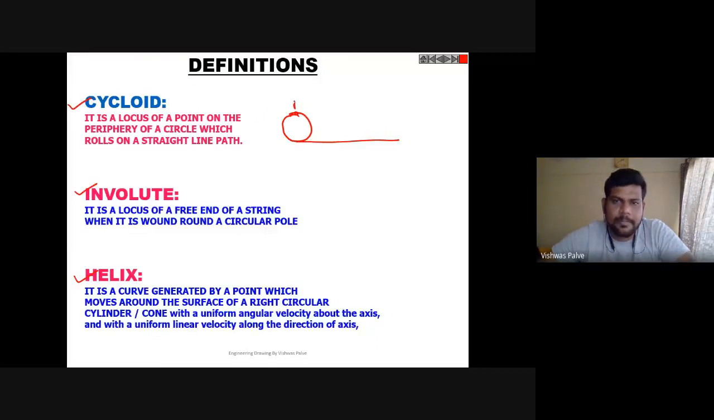On that, there is a point P. So what will be the nature of this point P? It will roll somewhere like this, and again it will move. So this path it has to follow.